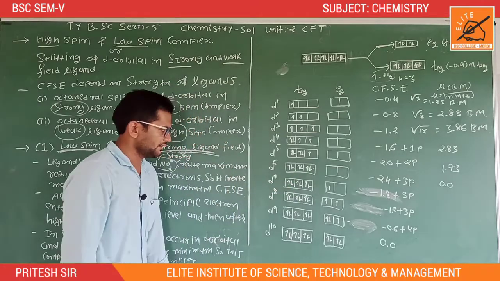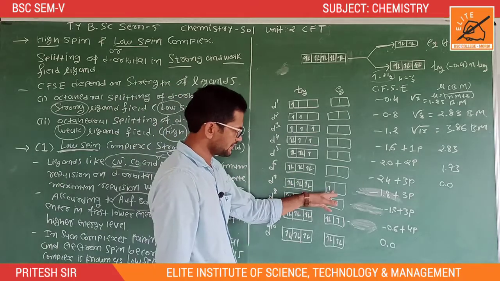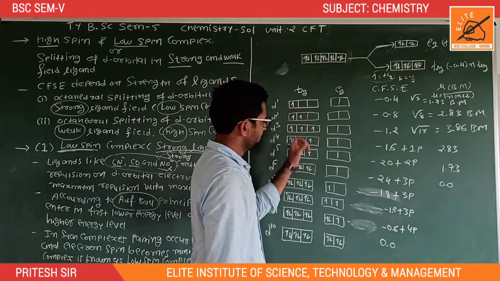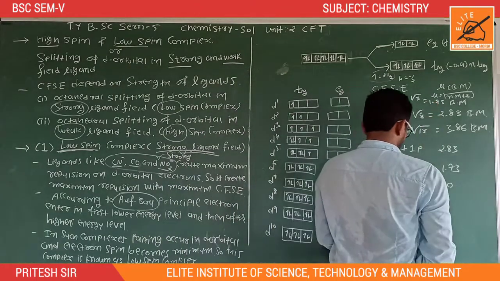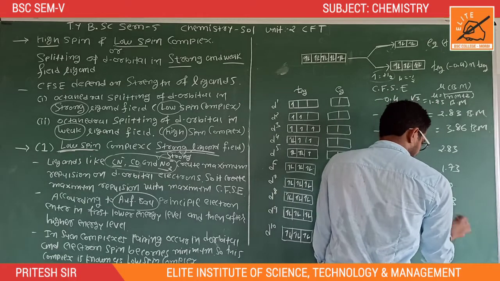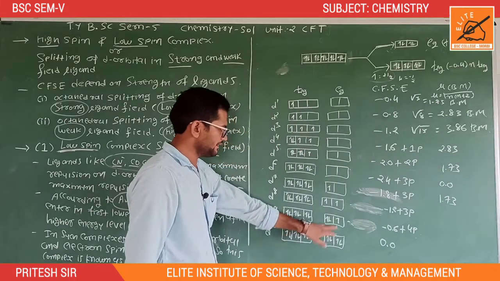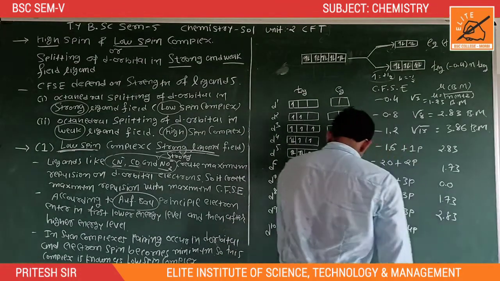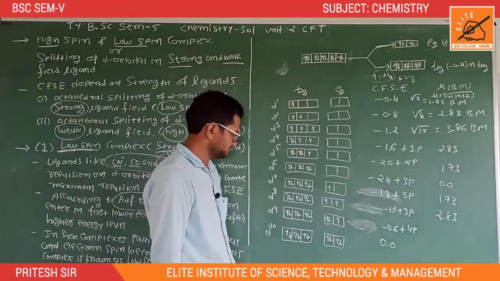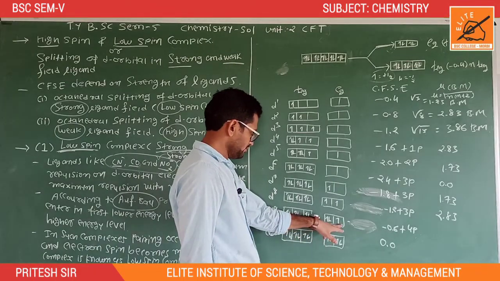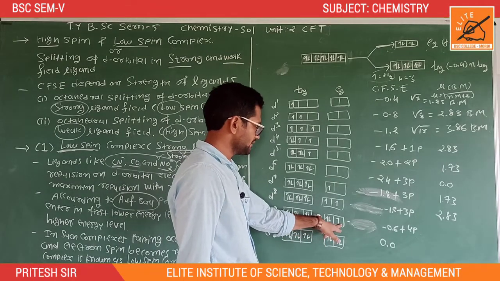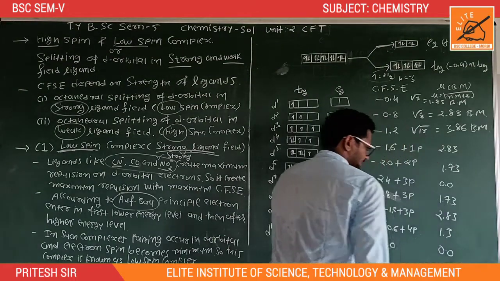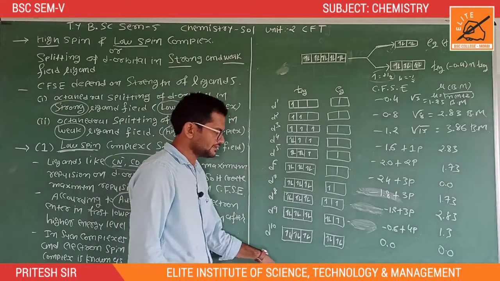Now d7. Here in this case in d7 only a single unpaired electron is present. So the value of magnetic moment is 1.73. Now 2 unpaired electrons are present. At that time 2.83. And here a single unpaired electron is present, so 1.73. And here no unpaired electron is present, so the value of magnetic moment is 0.0.